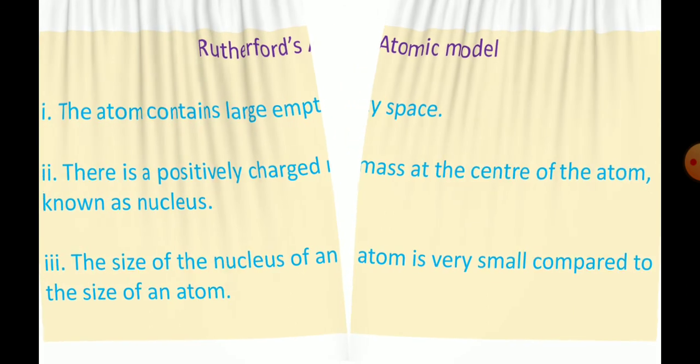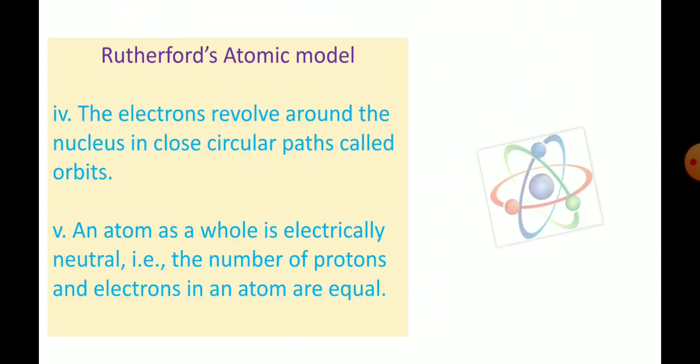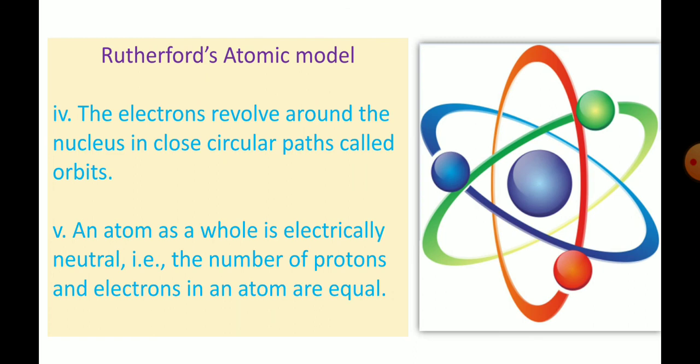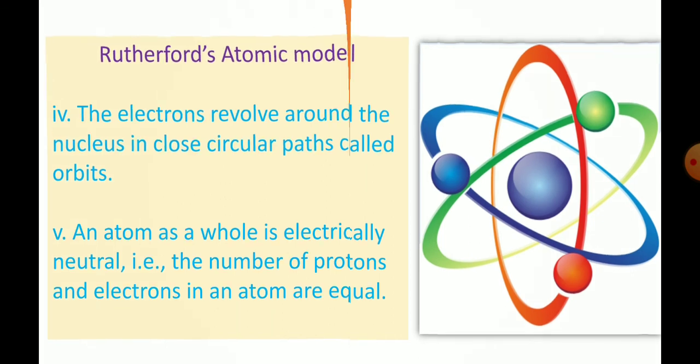Then postulate number 4 is the electrons revolve around the nucleus in close circular paths. Those paths are called orbits. An atom as a whole is electrically neutral. This neutrality is due to the number of protons in an atom being equal to the number of electrons. Okay? And the limitations also we have seen.